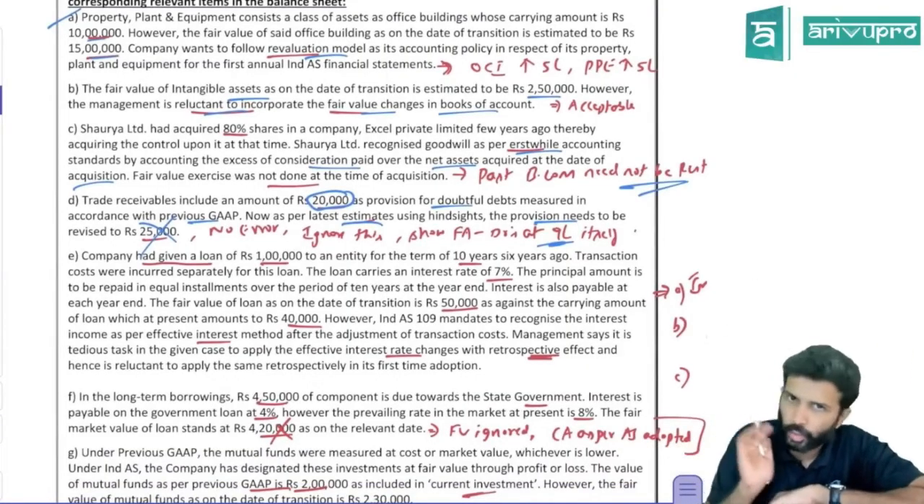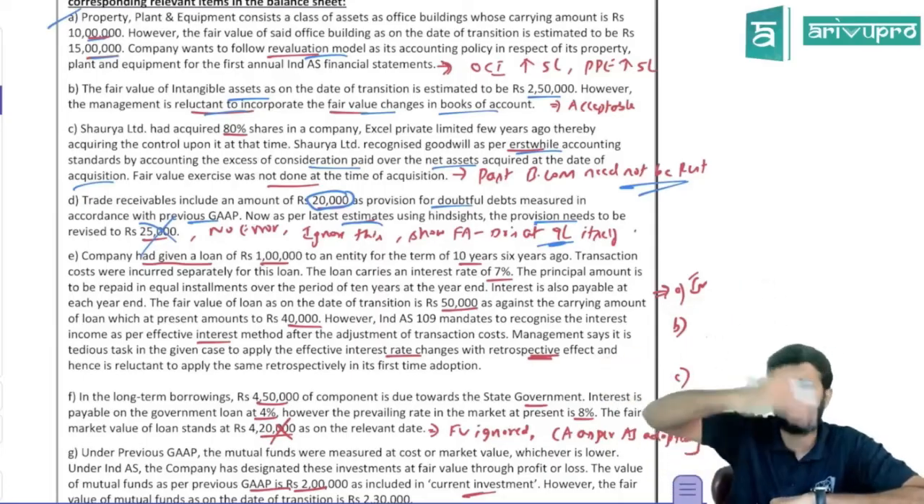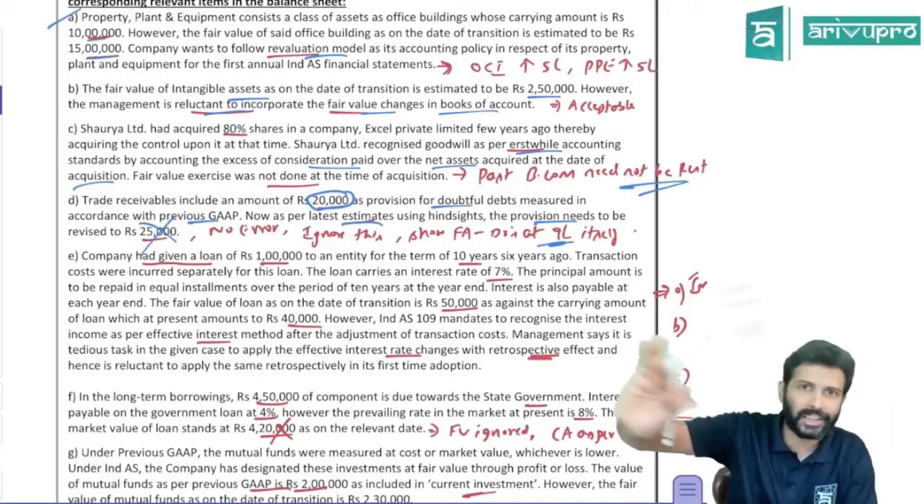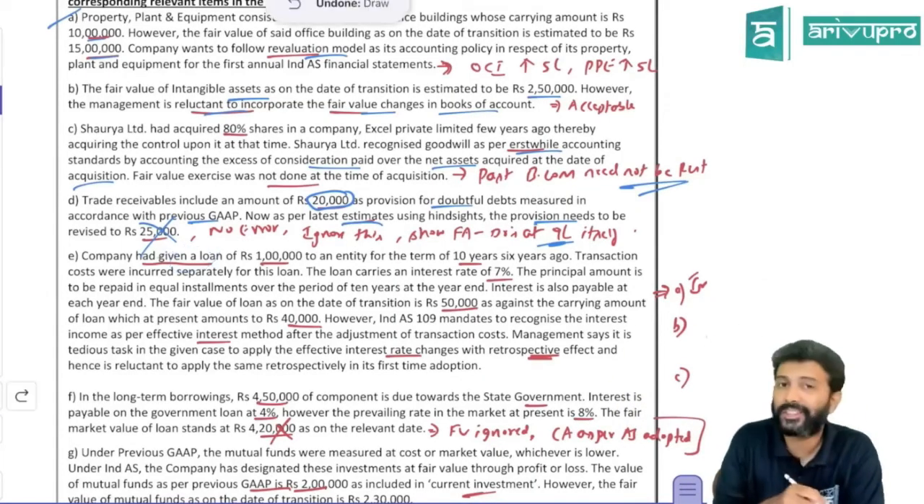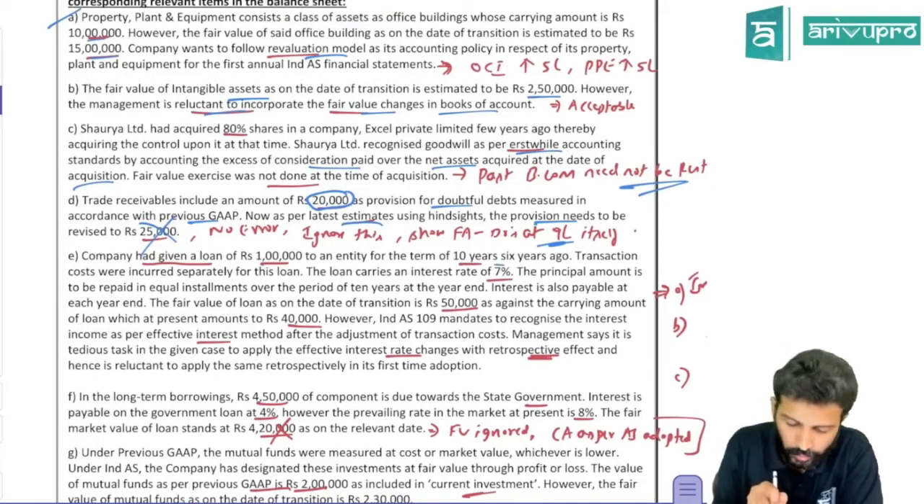So you don't have to do that on the date of transition. After you transition to Ind AS, for the next year, if you want to do a provision, do it. That's fine. Now you don't have to touch it. Whatever is there as per AS, take over the same value. And then the company had given a loan. Given a loan means it's a financial asset, worth 10 lakh to an entity for a term of 10 years, and the loan was carrying a 7% interest rate, principal liquid, and so on, they're saying.